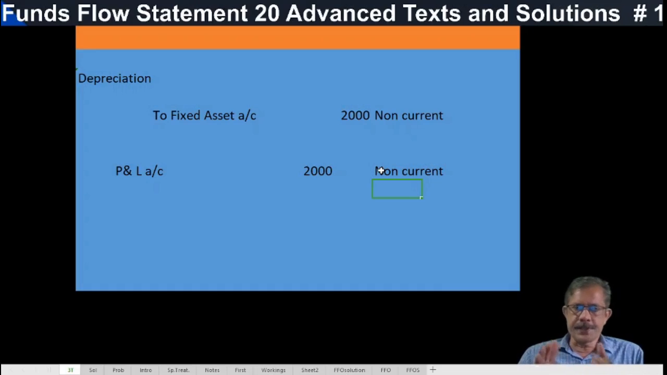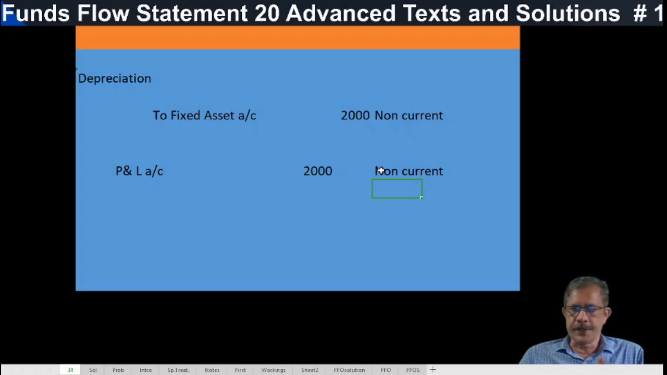That is why depreciation is called a non-fund item. While calculating funds from operation, we have to add this depreciation written off to the operating profit, because there is no fund payment involved in depreciation written off on fixed assets. The net entry is profit and loss account debtor to fixed asset account. Both are non-current items.